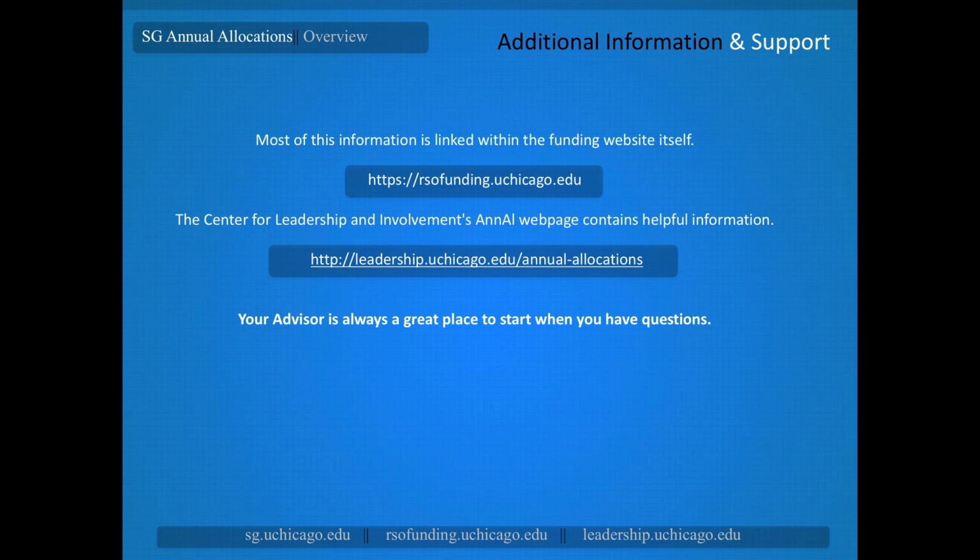That completes our overview section of the annual allocation process. Upcoming are modules on topics including accessing and using the RSO funding website, building and uploading budgets, and what to do after the funding decision comes in.